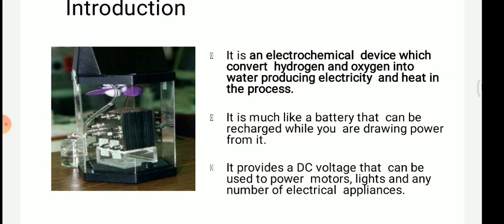Also, this gives a DC voltage that can be used to power motors, lights, and many electric appliances. So the DC voltage can be used in many other appliances.